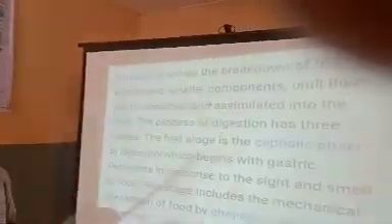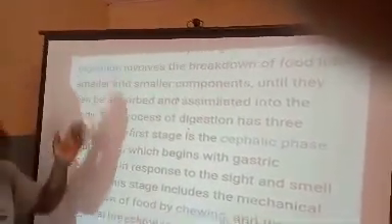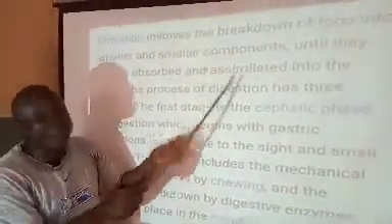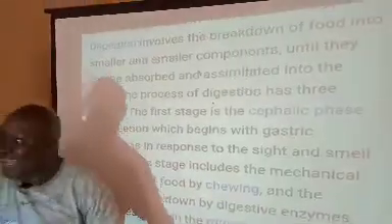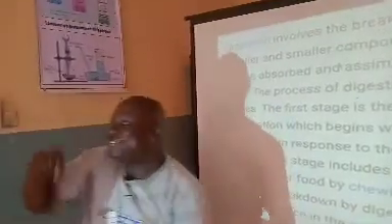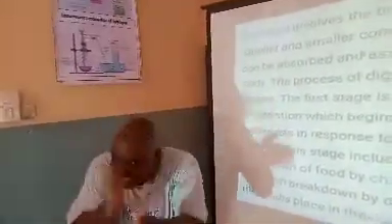Okay, we'll go back to that. We said pancreas, liver, and gallbladder. Now look at it. Digestion involves the breakdown of food into smaller and smaller components until they can be absorbed and assimilated into the body. There are 2 keywords here, absorbed and assimilated. That means you will break it down to the tiniest parts. That means there are enzymic activities going on to break the food down.